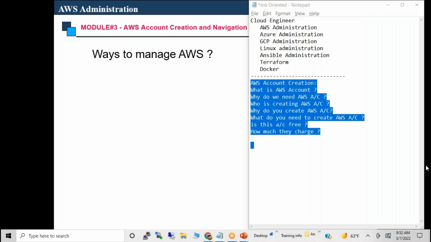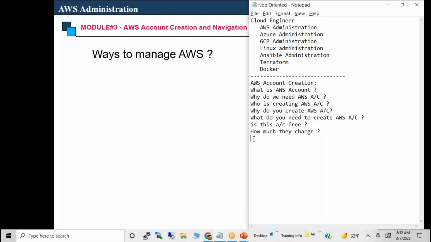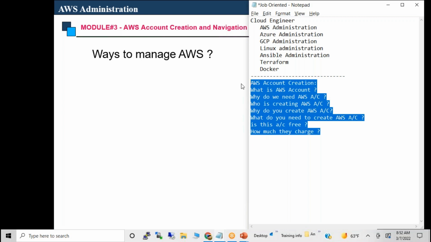Actually, I created the AWS account on Friday, but they didn't charge me anything till now. Okay, perfect. The account may be in verification mode. Maybe try to access some services. If you are able to access, then you are all set. We'll see the practical in a few minutes after this.